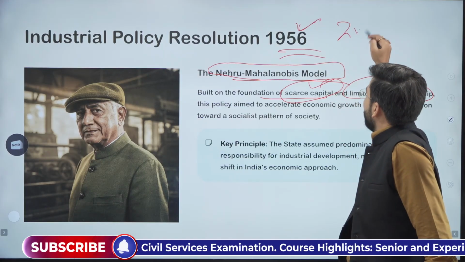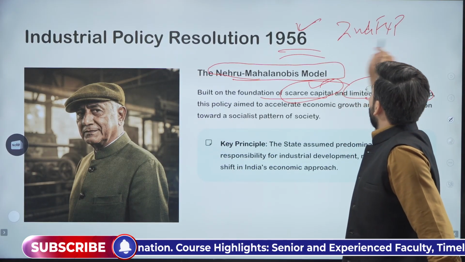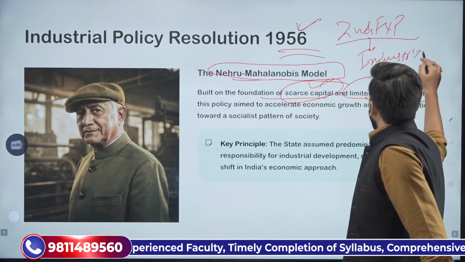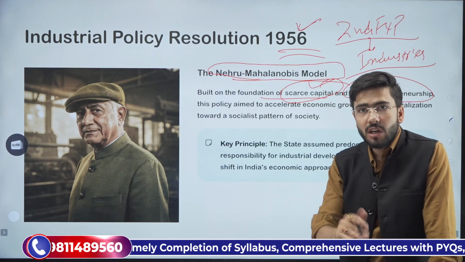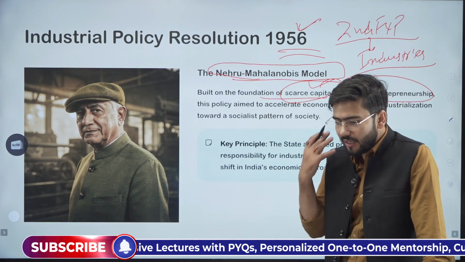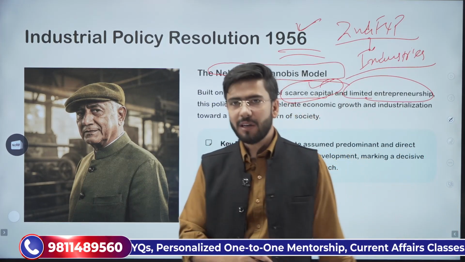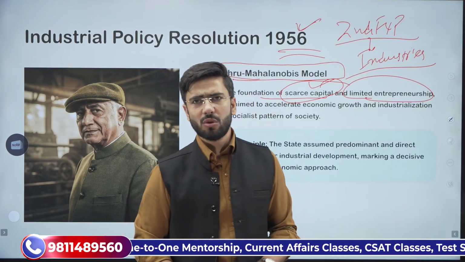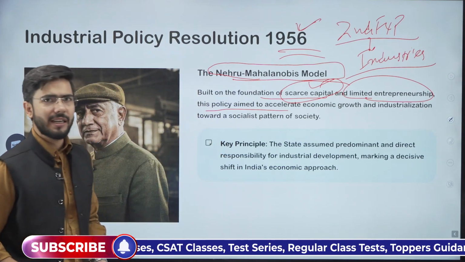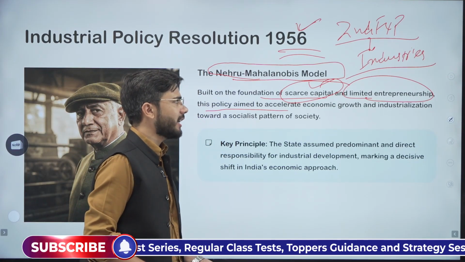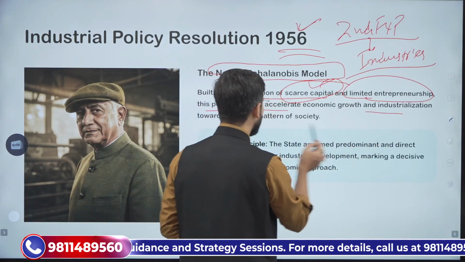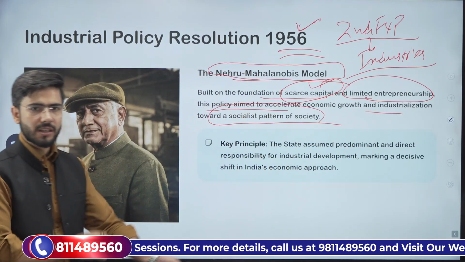Because the second five-year plan had its entire focus on what? Industries only, na? The focus was on industries only, second five-year plan. That is why this was brought in. And the first thing it accepted was that there is a problem with India's resources. We have scarce capital. Further, this policy aimed to accelerate growth. Now, how will it accelerate economic growth? By providing for industrialization and a socialistic pattern of society. That is what we discussed already.